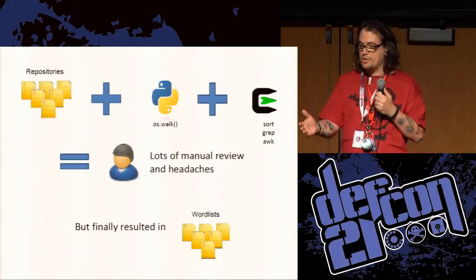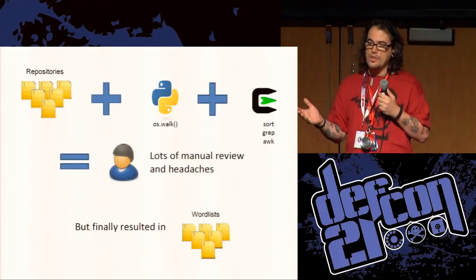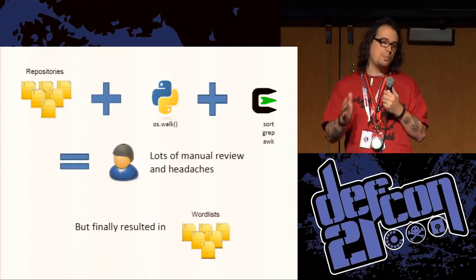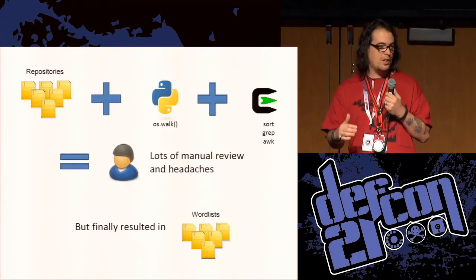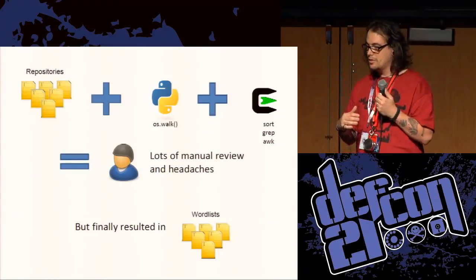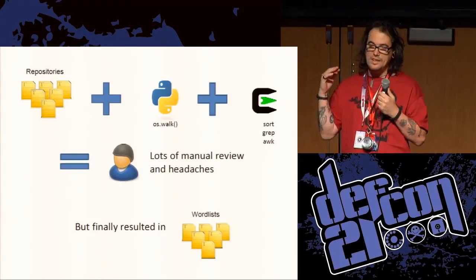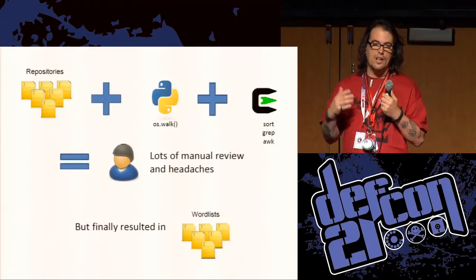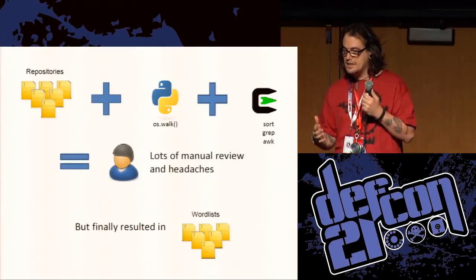I have these repositories. I am using OS Walk to go through each repository and keep a count of the user, the file name, and the directory. I'm doing a whole lot of sed, grep, awk, just trying to clean everything up, make it nice and easy.